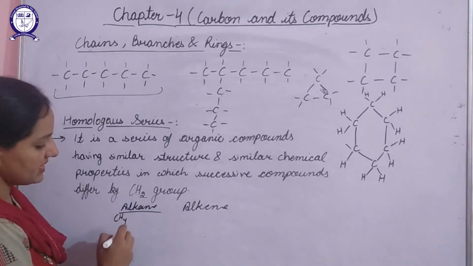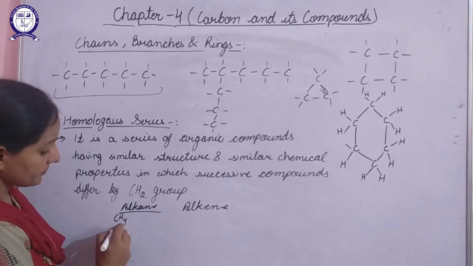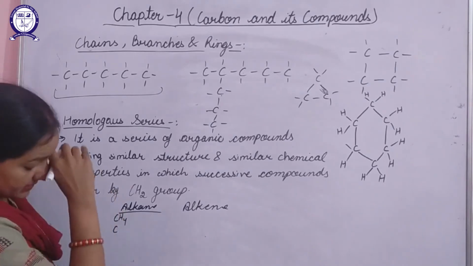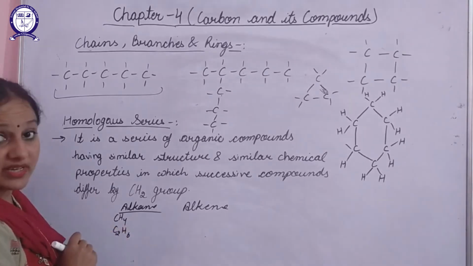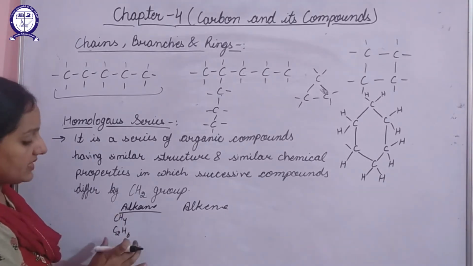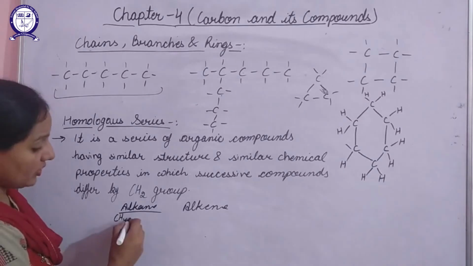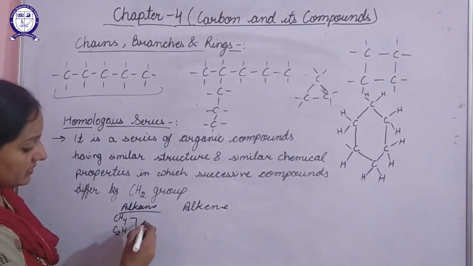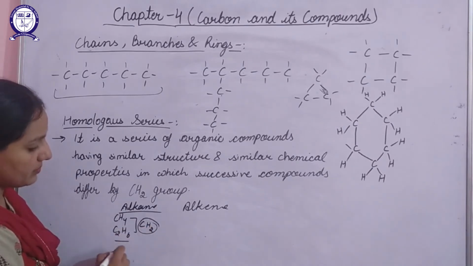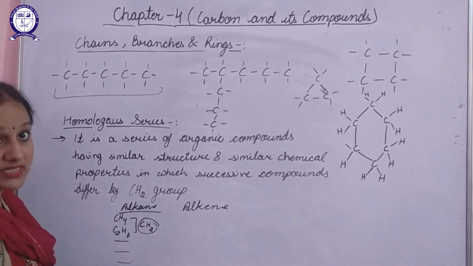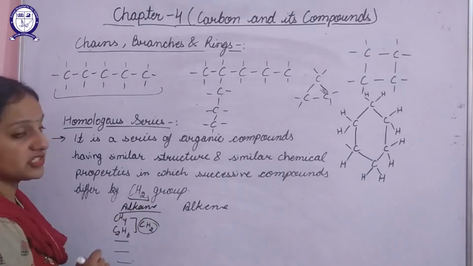For example, the methane formula is CH4 and the ethane formula is C2H6. What is the difference between them? One carbon atom and two hydrogen atoms. So different members of a homologous series differ only by a CH2 group.